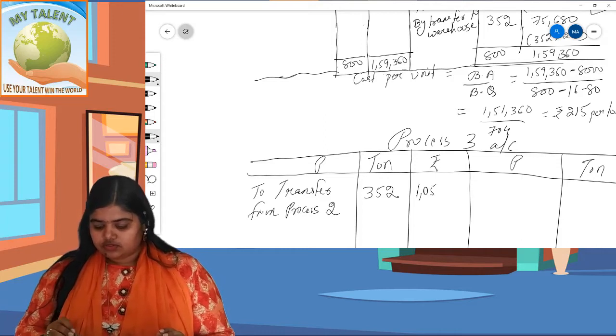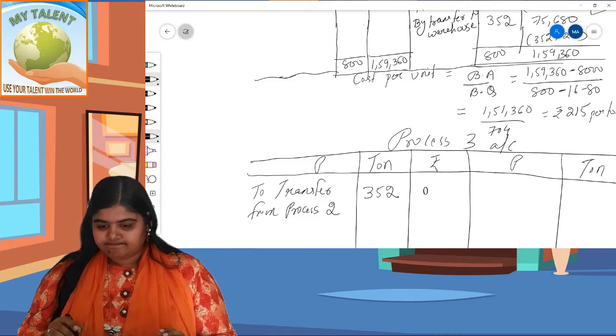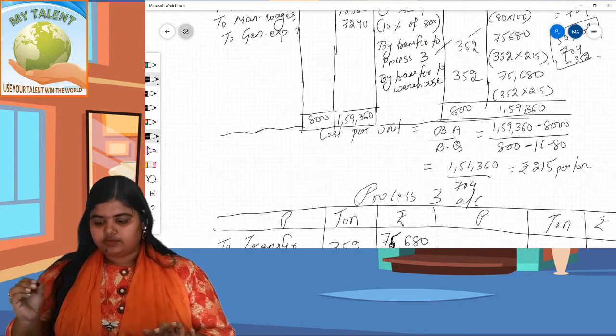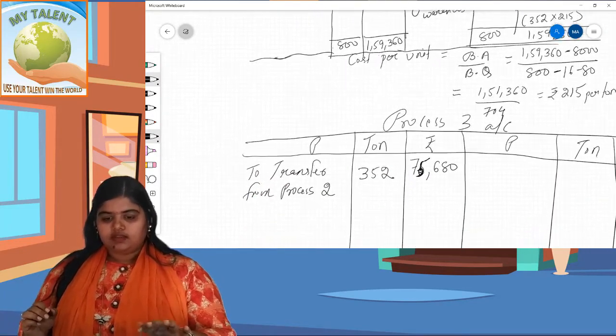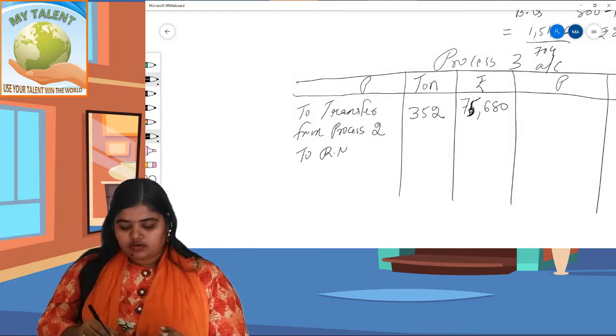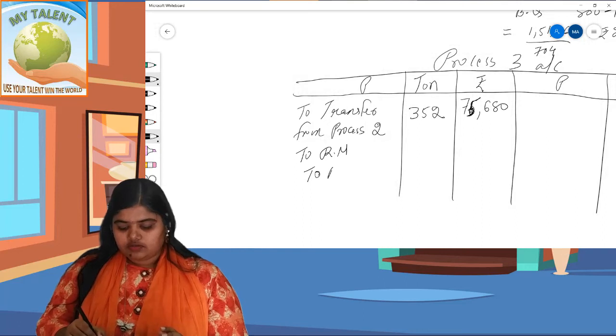It comes to 75,608. It is here, 75,608. Now write down the expenses: to raw material, to manufacturing wages, to general expenses.